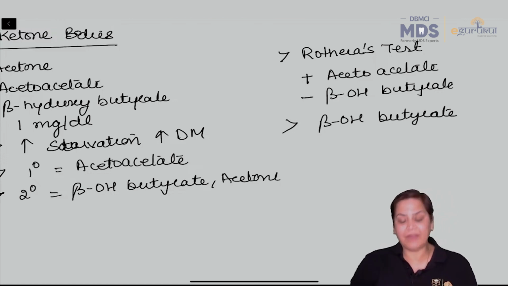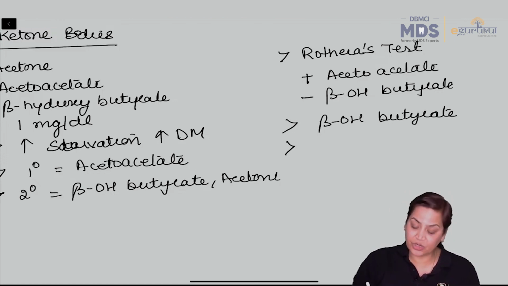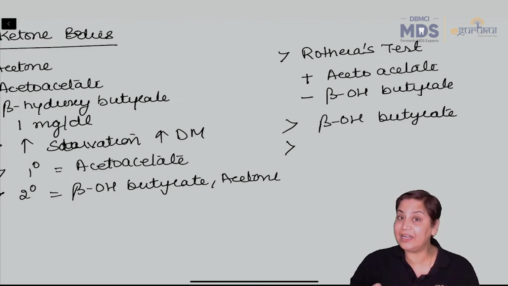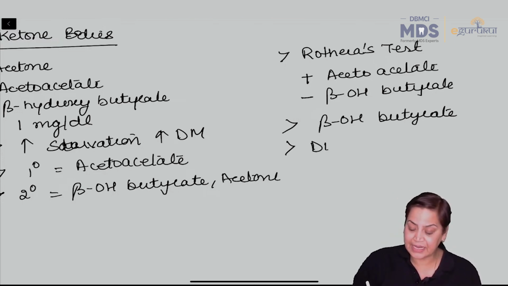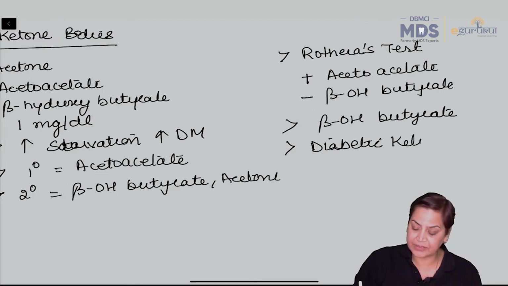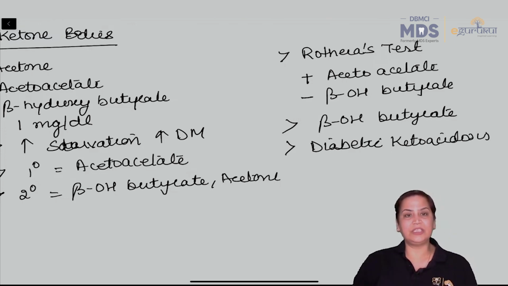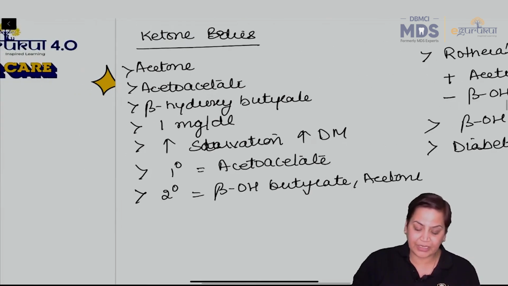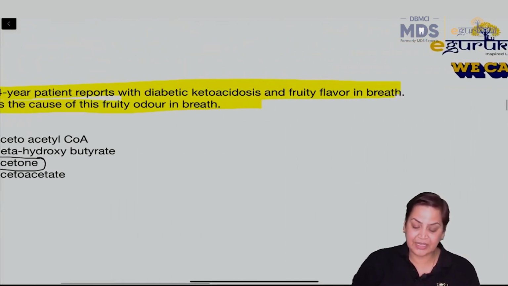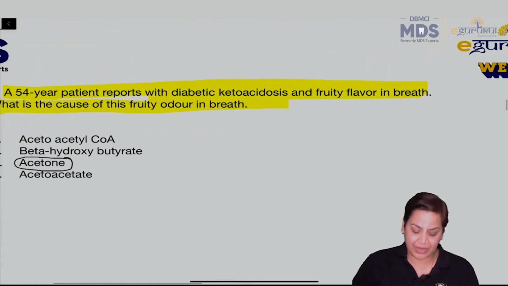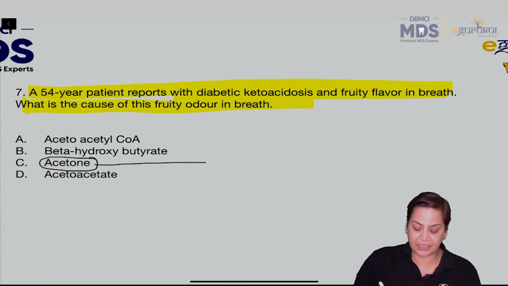Right? And when the concentration of ketone bodies increases in a diabetic patient, it is known as diabetic ketoacidosis. And in diabetic ketoacidosis the most important diagnostic feature is the fruity flavor in breath, which is coming from acetone, because acetone is highly volatile.